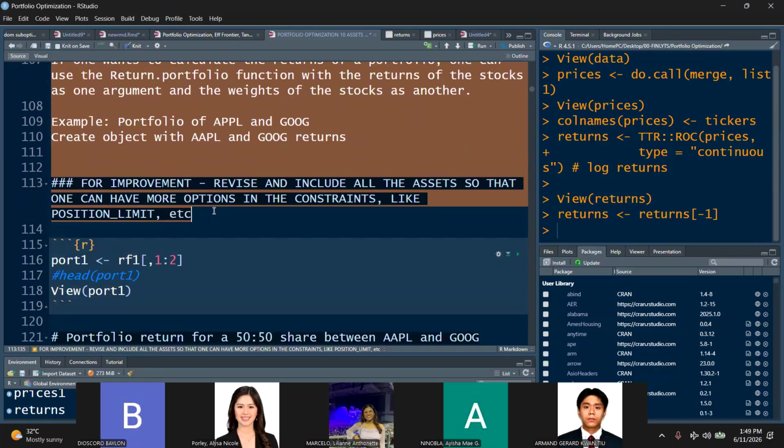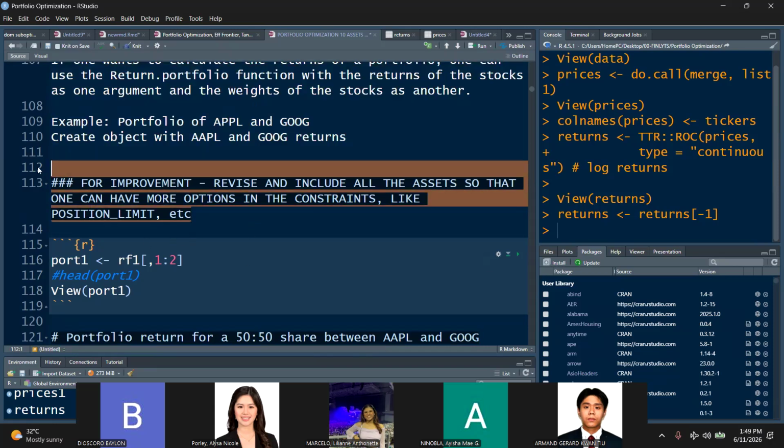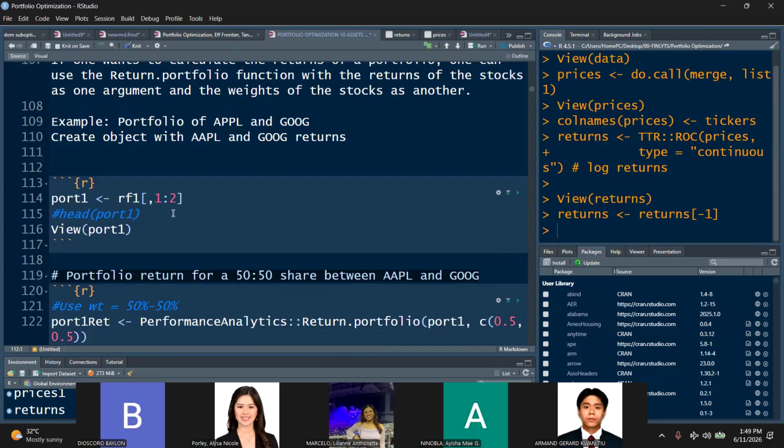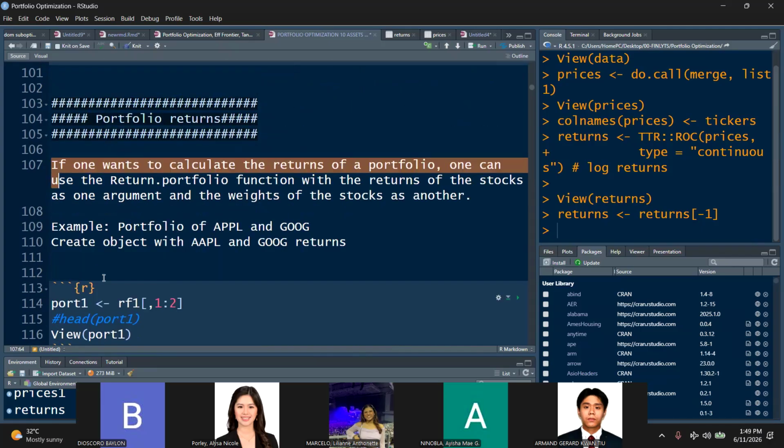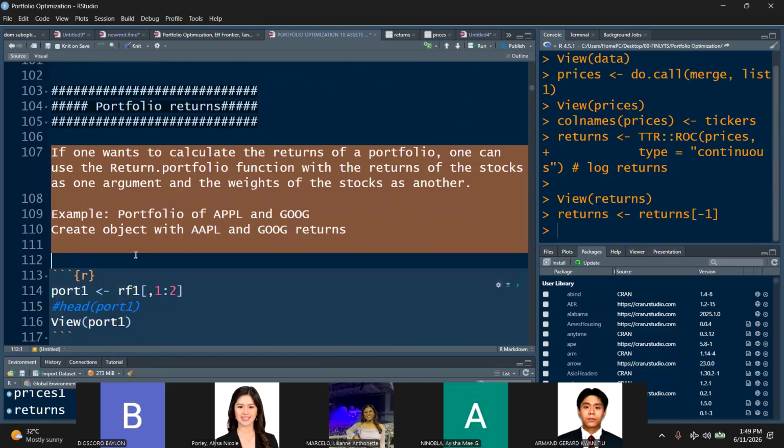Okay, so let's first choose two assets. Control C. I'll share this to save on time. Control V. Oh, sorry, not this. Those are just my notes for myself. Okay. All right, let's change it.